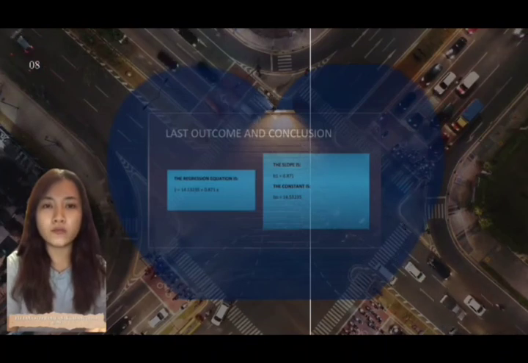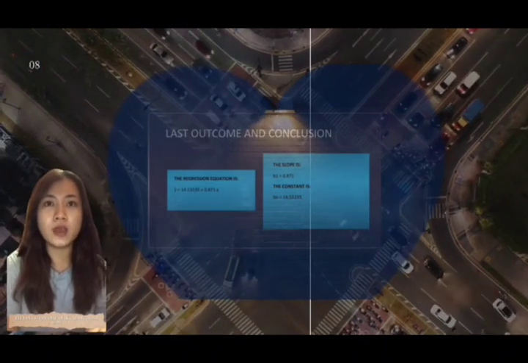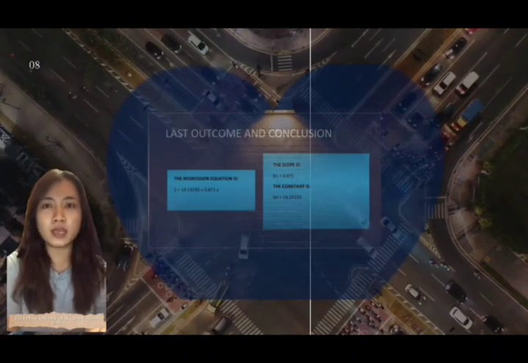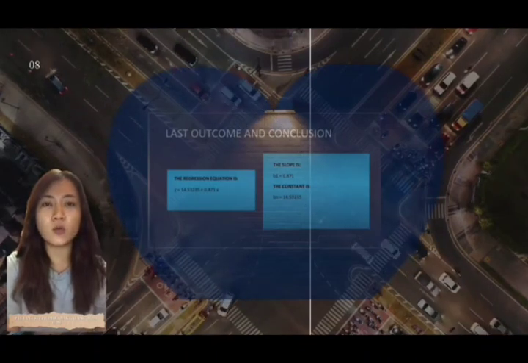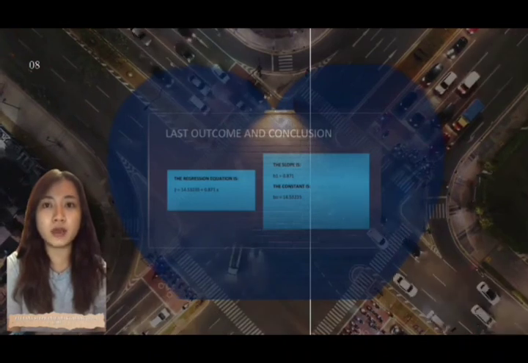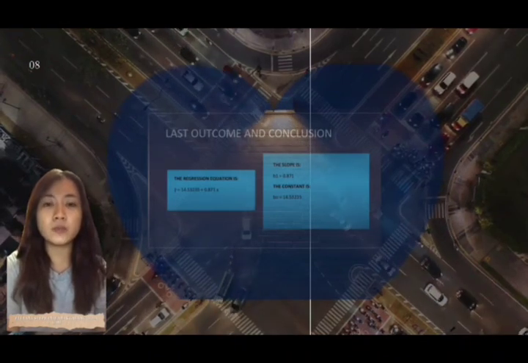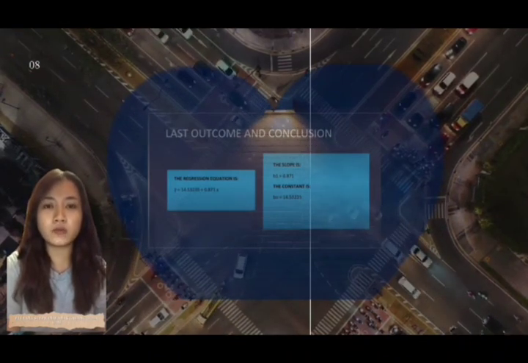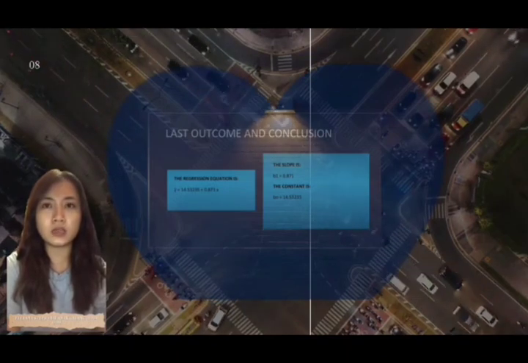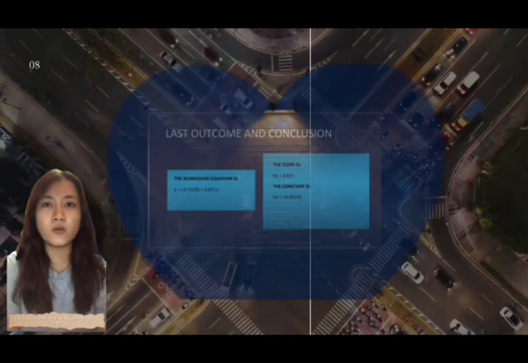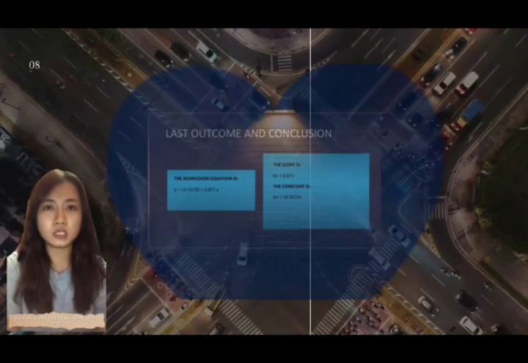The regression equation in question 4 is Y equals 14.53235 plus 0.871x. The equation crosses the y-axis at 14.53235, the slope B1 is 0.871, and the constant B0 is 14.53235.